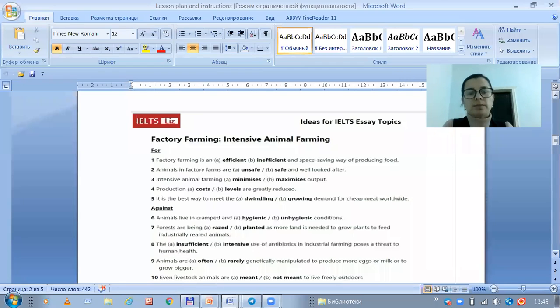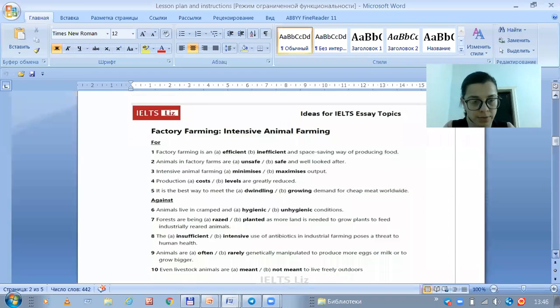Task 1, for example, factory farming, intensive animal farming. Factory farming is an efficient and space-saving way of producing food. Animals in factory farms are safe and well-lived. Intensive animal farming maximizes output. Production costs are greatly reduced. It's the best way to meet the growing demand for cheap meat worldwide. Animals live in cramped and unhygienic conditions. It's the against part. The for part states 5 statements, and the against part states another 5 statements.